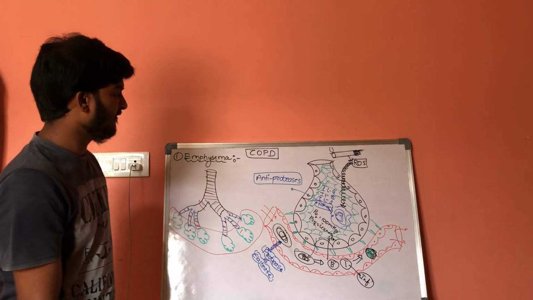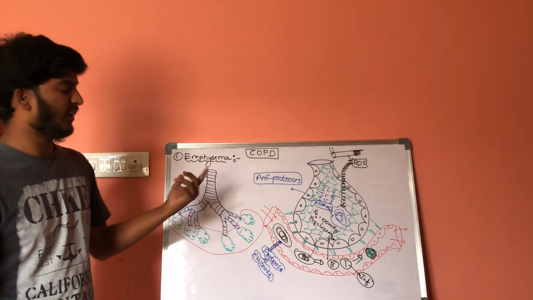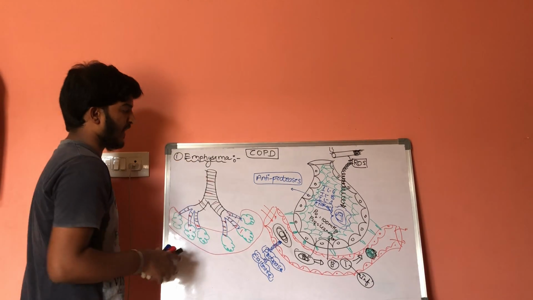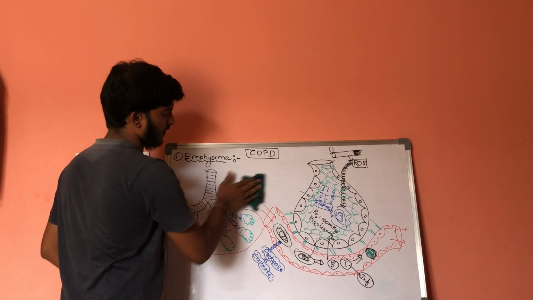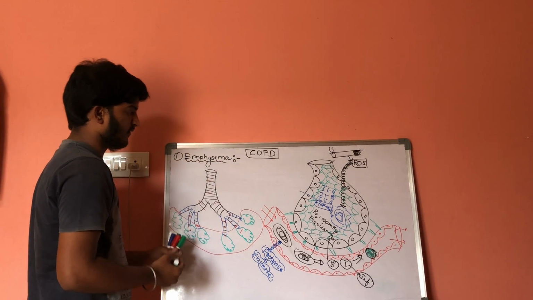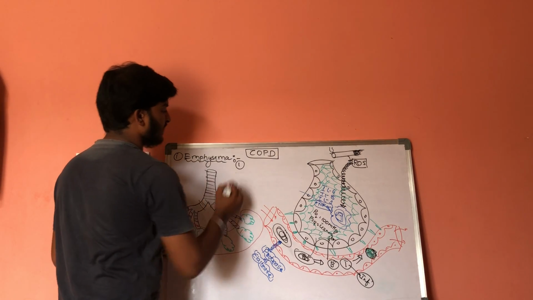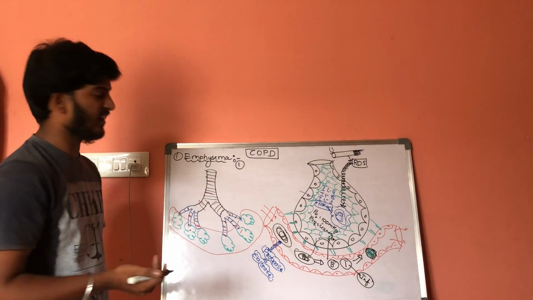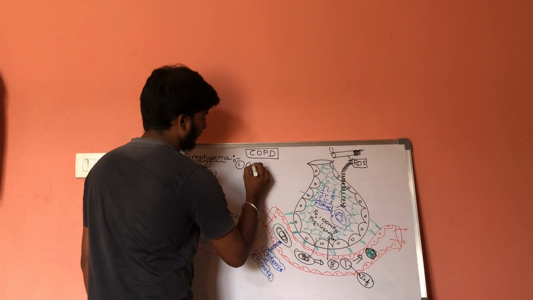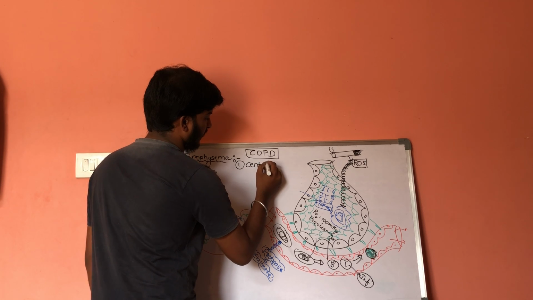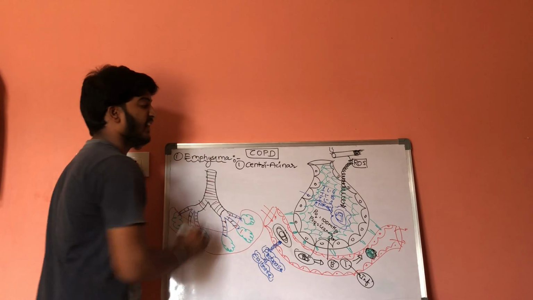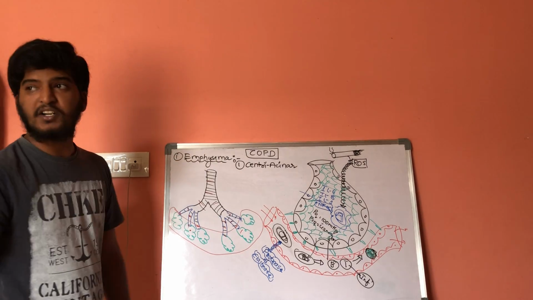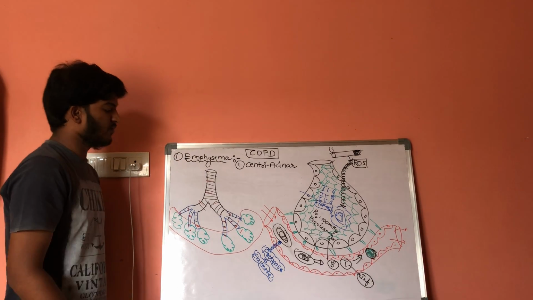Let us consider the types of emphysema. What are the types of emphysema? The first type is centriacinar emphysema. What is centriacinar emphysema?